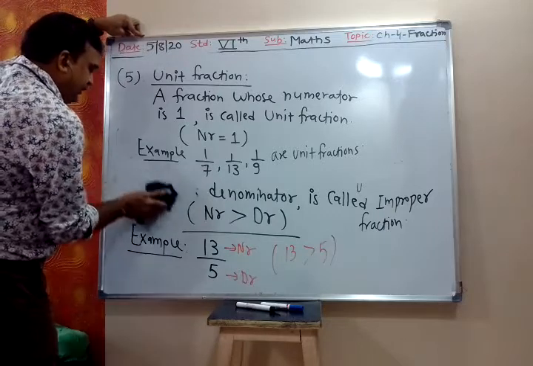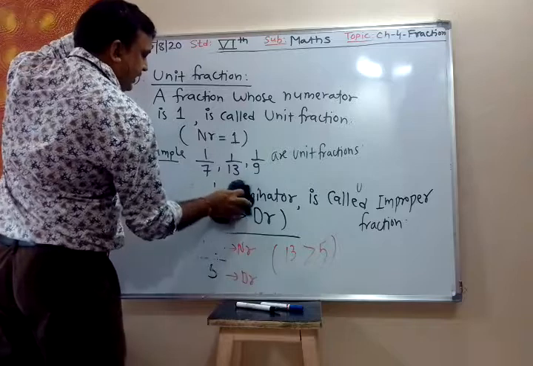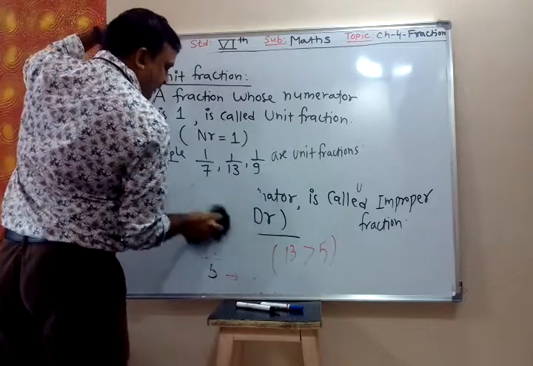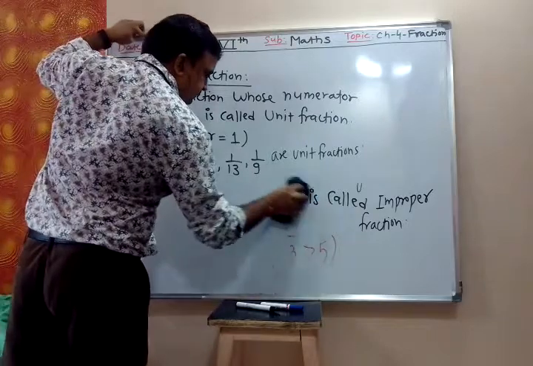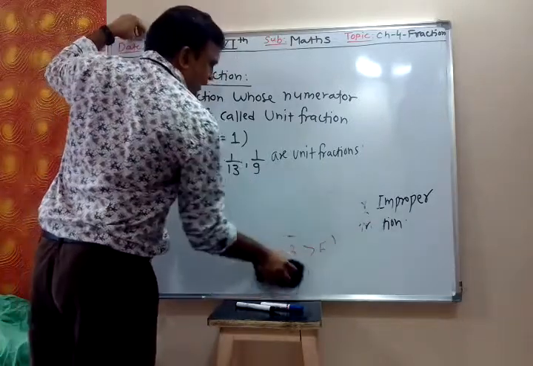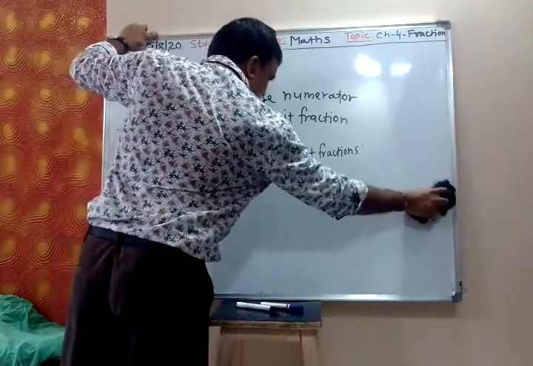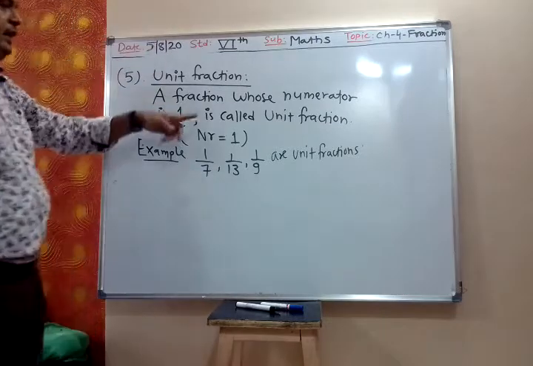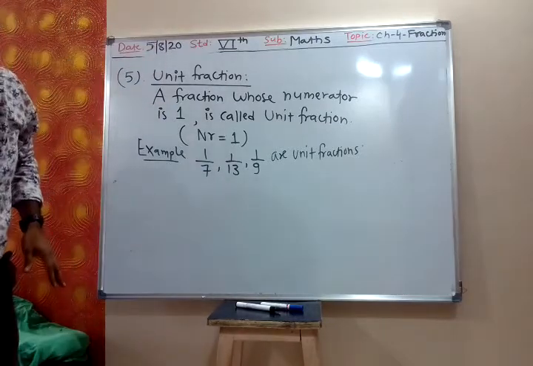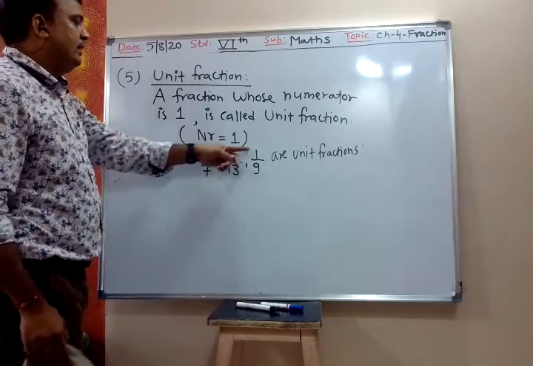If numerator is smaller than denominator, then that is called proper fraction. If numerator is bigger than denominator, then improper. Unit fraction means you must have numerator as 1.